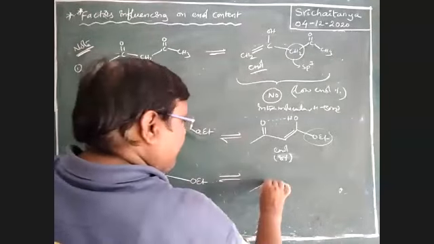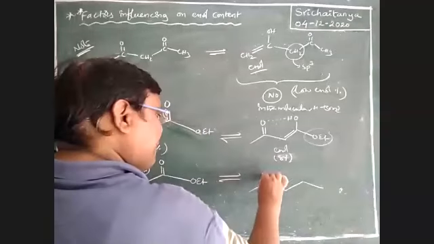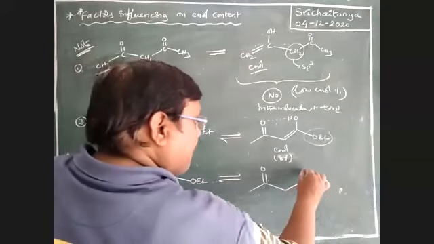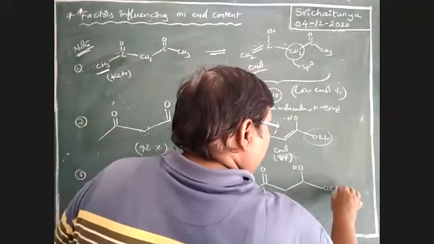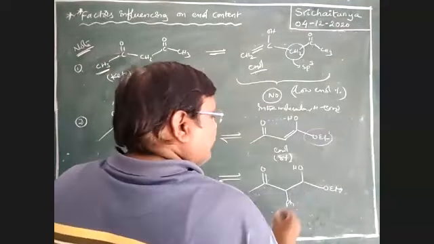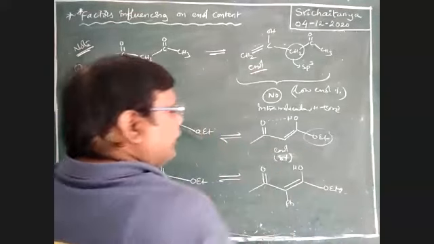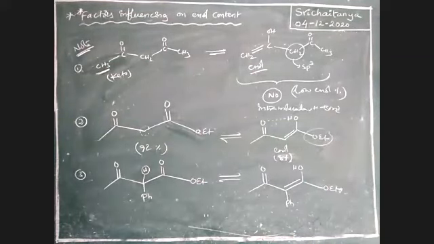That gives C=O, OH, OEt, with the phenyl ring, and a double bond is possible here.